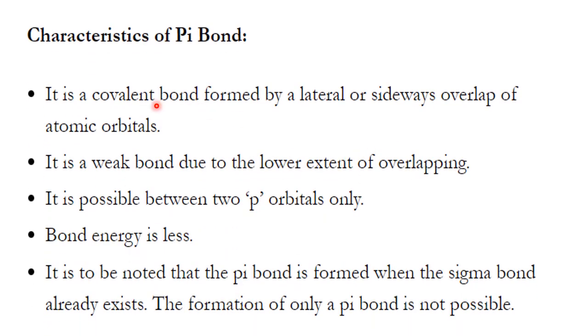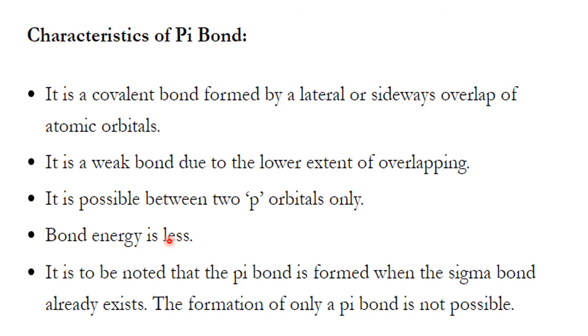First, it is a covalent bond formed by lateral or sideways overlap. I already told you, it is a weak bond because axial overlap is the best overlap compared to side overlap. So naturally it is a weak bond. When it is a weak bond, the bond energy is less. When the bond energy is less, you can break it easily. When you can break it easily, these electrons are available for bonding. That means wherever a pi bond is there, whether in the form of a double bond or triple bond, they are more reactive than the single bond.